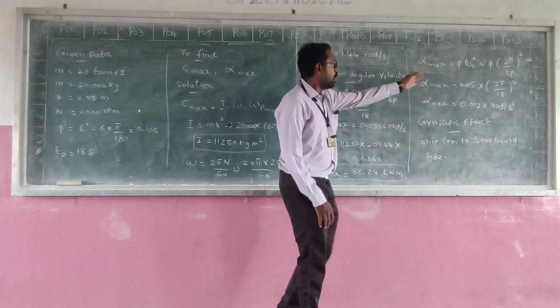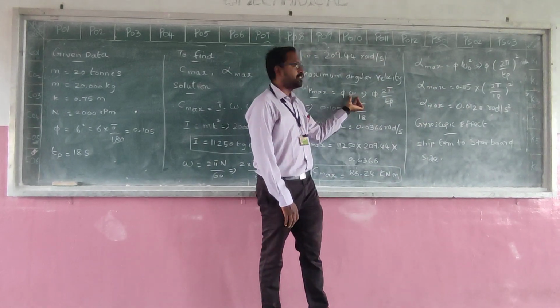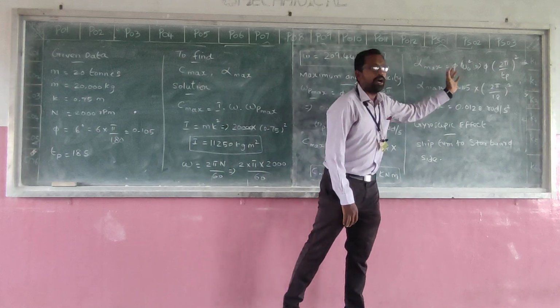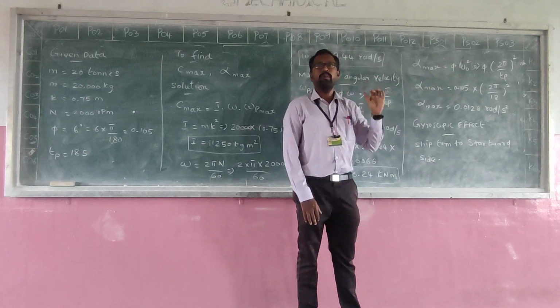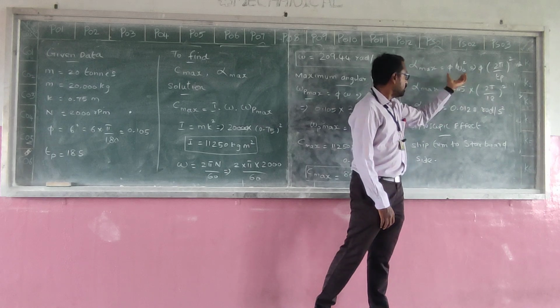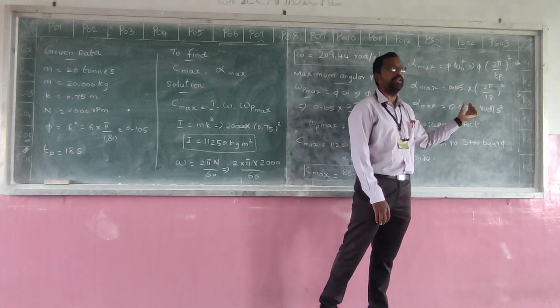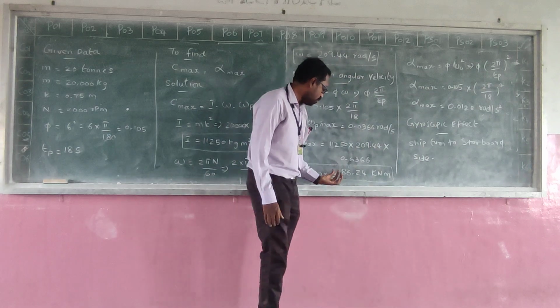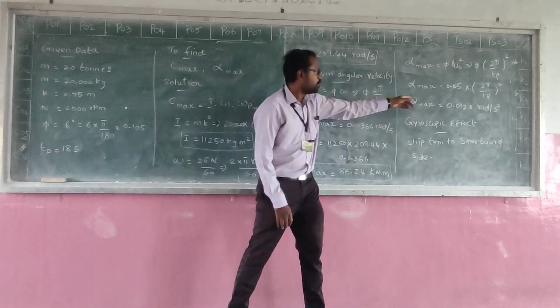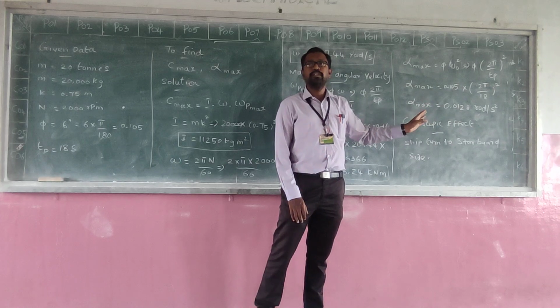So next, alpha max. Same formula, pitching angle into, instead of omega, take omega naught. Omega and omega naught are equal. So 2 pi by time period, substitute, alpha max is equal to 0.0128 radian per second square. So the C max value is how much? 86.24. Alpha max is 0.0128 radian per second square.